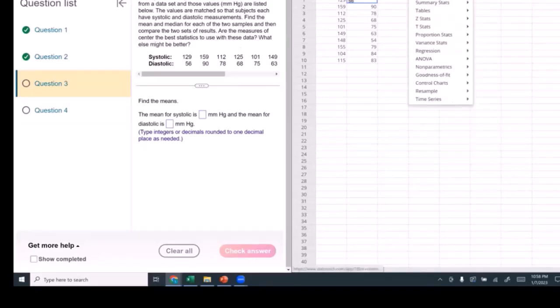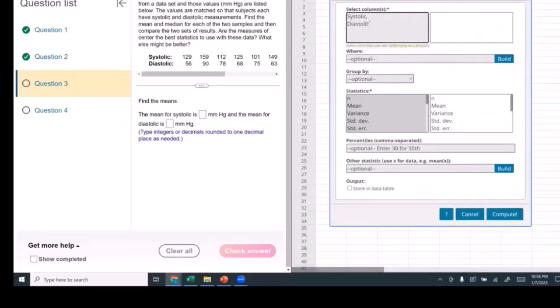I'm going to go to Stat, Summary, Columns. I can pick them both. How do I pick them both? I pick one, hold down the Control key, and click my mouse on the next one. What am I looking for? I'll make sure I have the right number. We don't need variance or standard deviation.